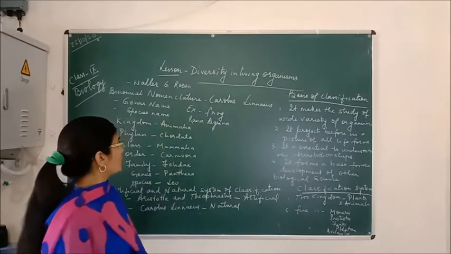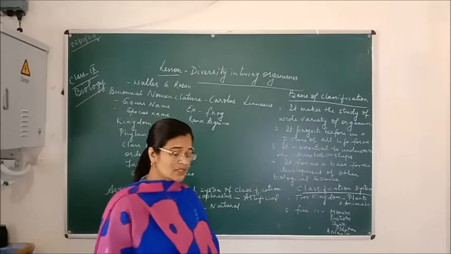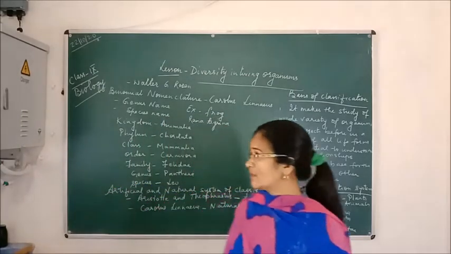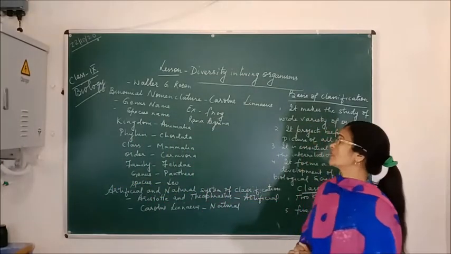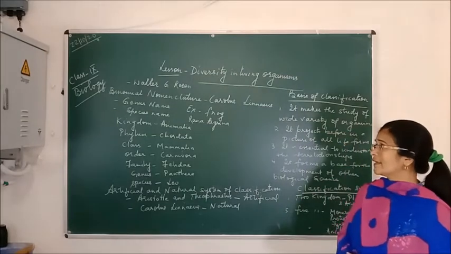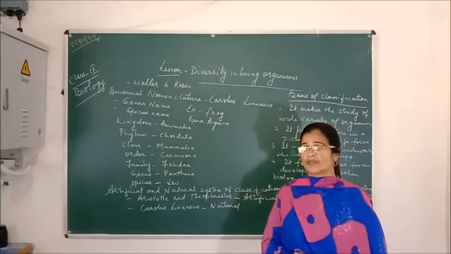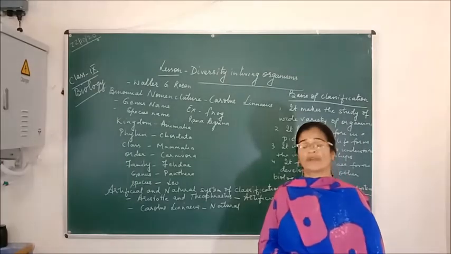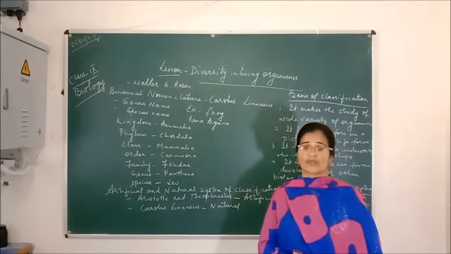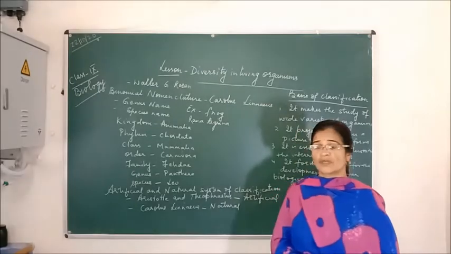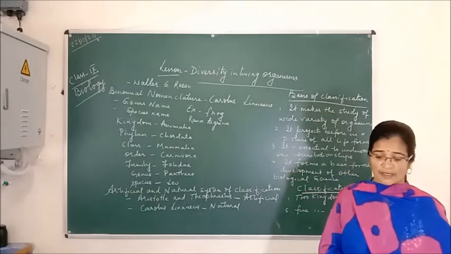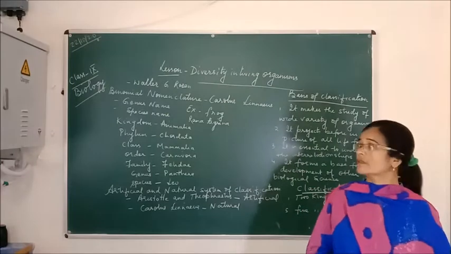First of all, I want to tell you that this word diversity was coined by the scientist Walter G. Rosen, and he defined diversity as the variety of living organisms, or the varied forms of living organisms present on the earth, either plants or animals.